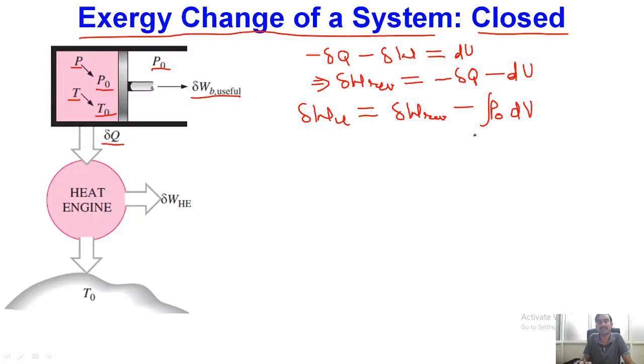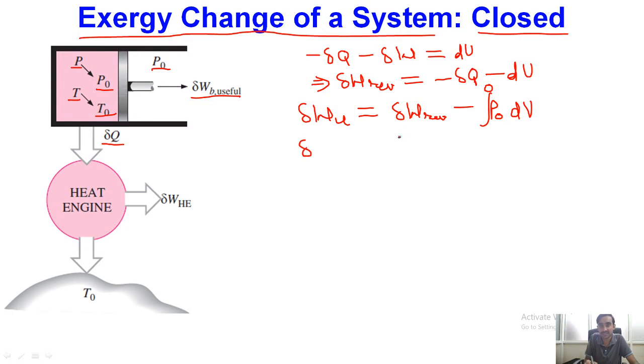The limits of integration are: the final state corresponding to state naught, and the initial point is our P and T.